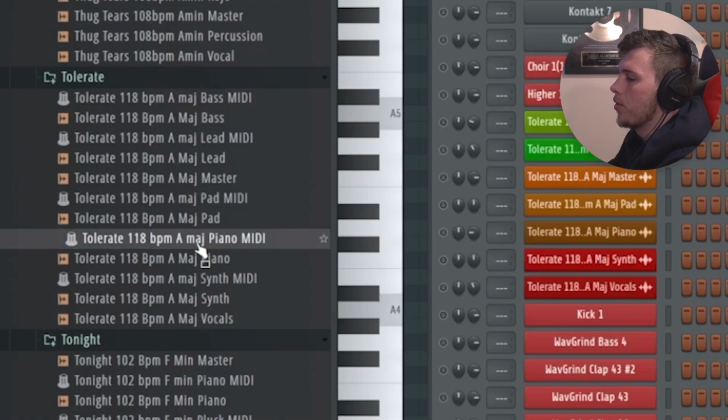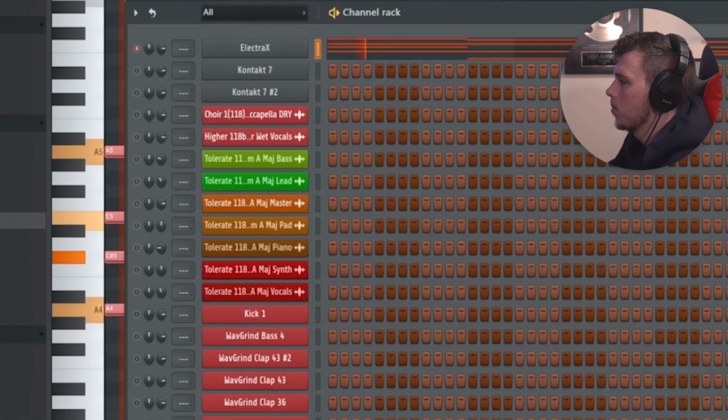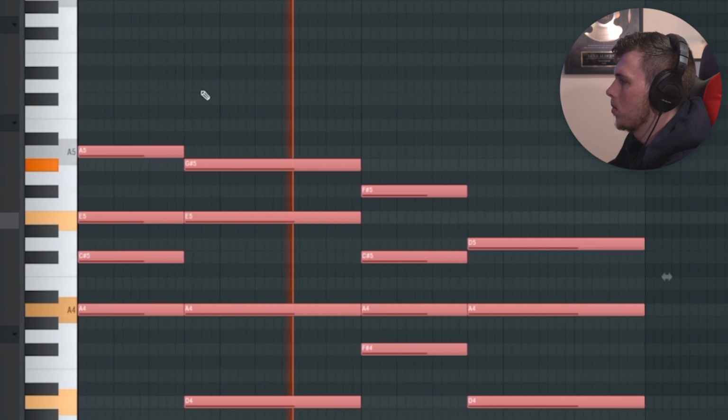One of the best things about the Wavegrind packs is you can actually go and grab the MIDI from a melody and drag it in just like this here. Go and grab the piano.